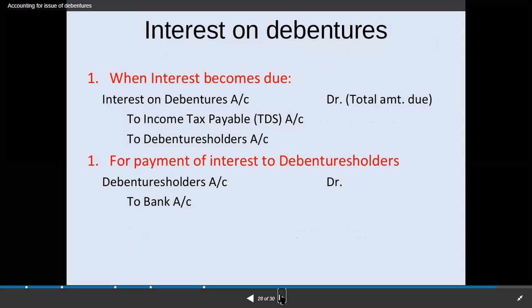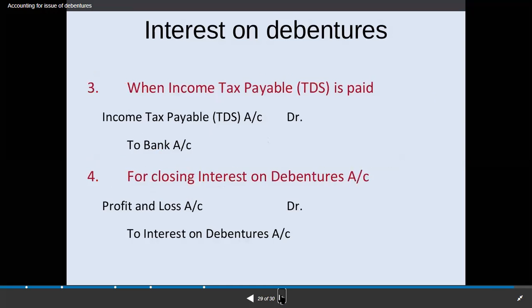This income tax payable or TDS is collected from the debenture holders by the company, and it should be paid to the government department at the time of final adjustment. For payment of interest on debentures, debenture holders account is debited to bank account. That means the actual amount along with TDS is paid to the debenture holders.